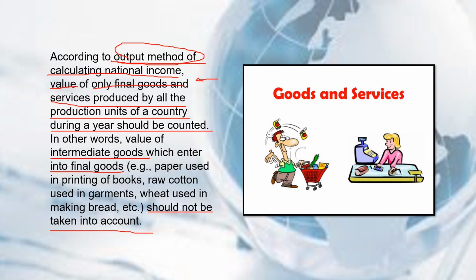So lahat lang ng value ng final goods, ibig sabihin yung tapos na. Hindi kasama yung intermediate goods na ginagamit to produce final goods. Example, paper in printing of books, raw cotton used in garments, wheat used in making bread, etc. So, hindi siya tinitake into account in the output method of calculating national income.